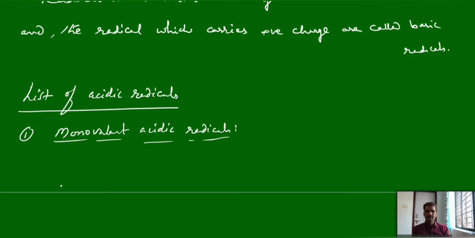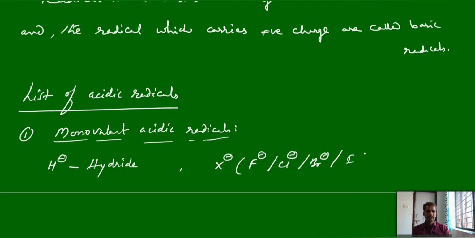Let me write a few examples, you can note them down, and their names are also very important. H minus is hydride. And all halides: fluoride, chloride, bromide, simply X minus, means F minus, Cl minus, Br minus, I minus. Simply they are halides.